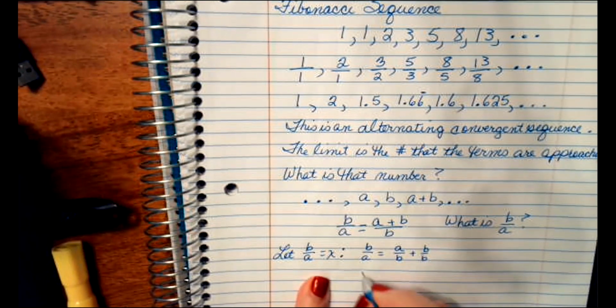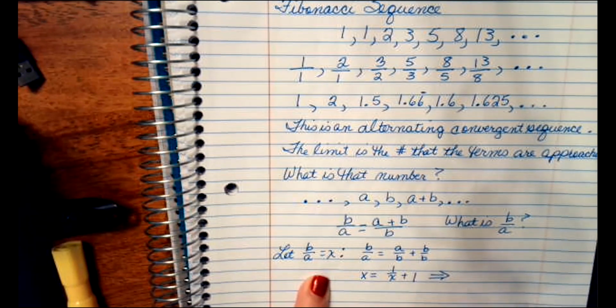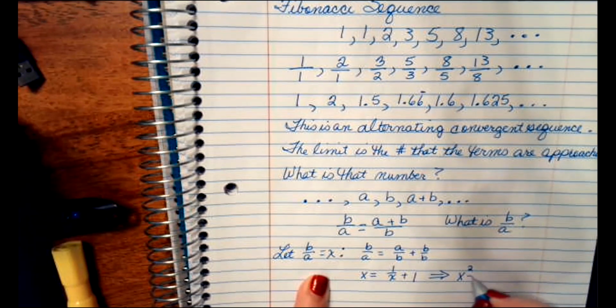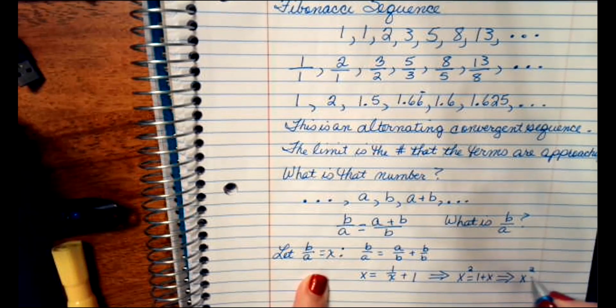I get X equals, if B over A is X, A over B is 1 over X, and B over B is 1. And then if I multiply everything by X, I get X squared equals 1 plus X. And rewrite that in standard form, X squared minus X minus 1 equals 0.